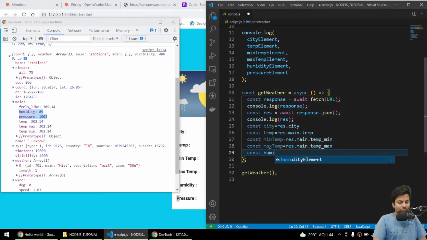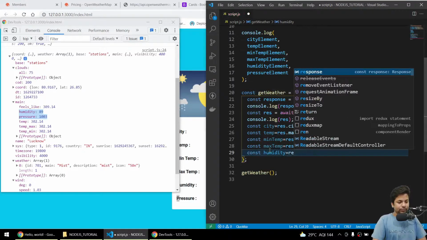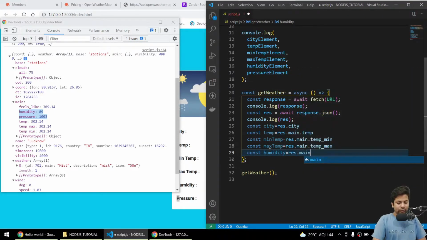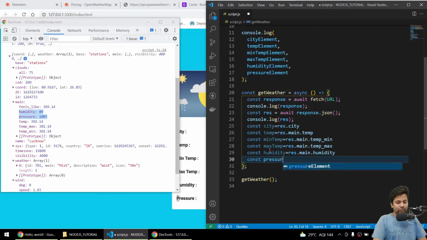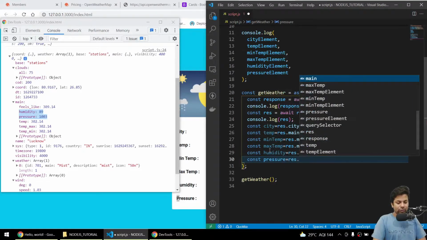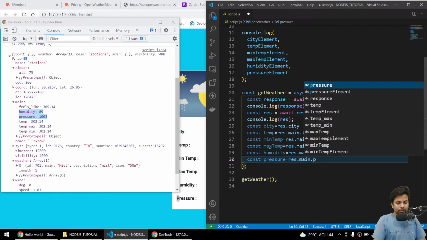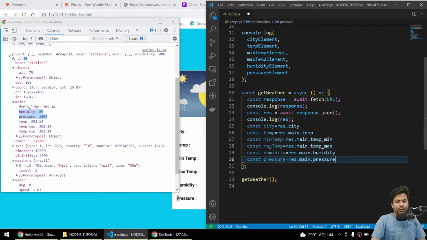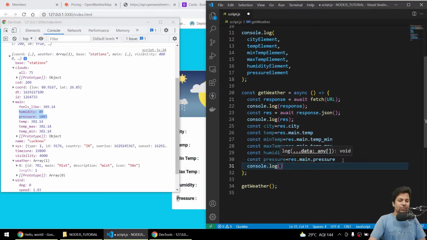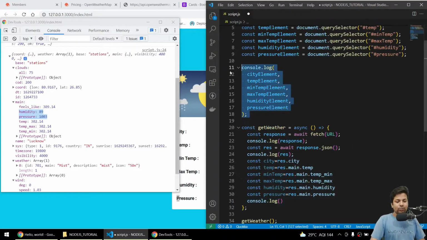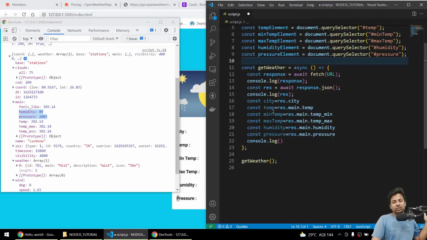So we'll say const humidity equals res dot main dot humidity, and const pressure equals res dot main dot pressure. Now I'll console everything so I can check I'm getting everything or not, and this I can remove because I can access every element.